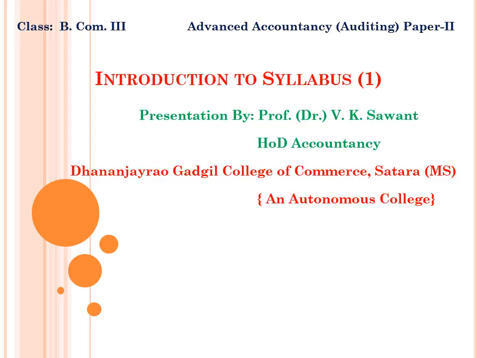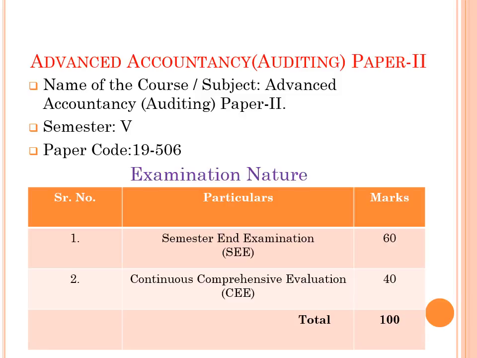Though the title of the paper is advanced accountancy paper 2, it is actually auditing. So I have written here, see on screen, advanced accountancy (auditing) paper 2. This is a new part of our learning.